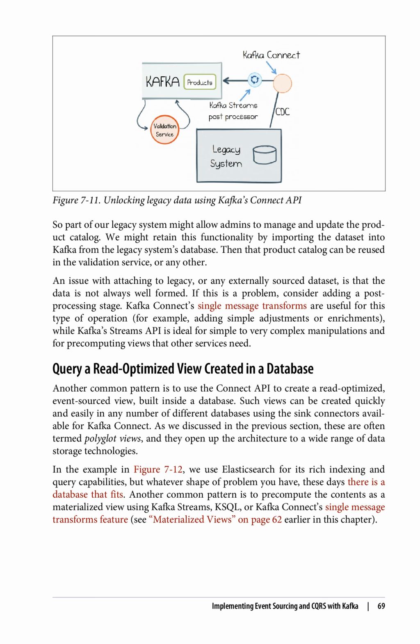So part of our legacy system might allow admins to manage and update the product catalog. We might retain this functionality by importing the dataset into Kafka from the legacy system's database.